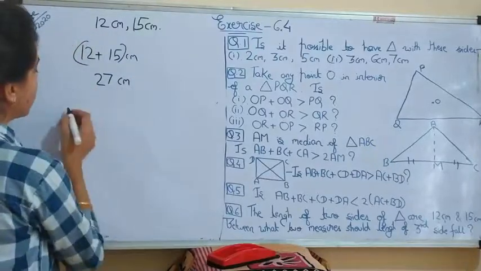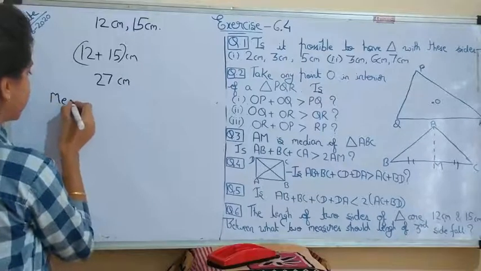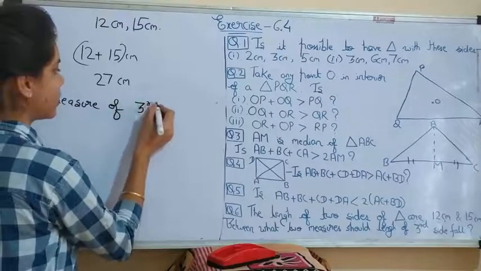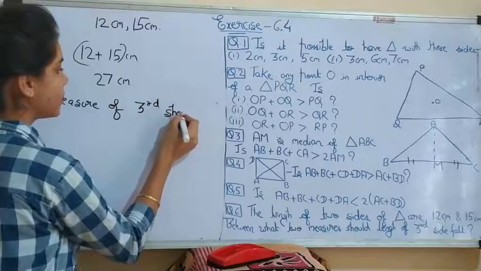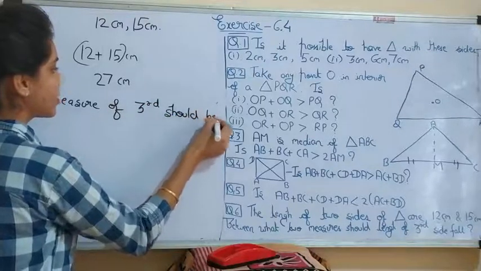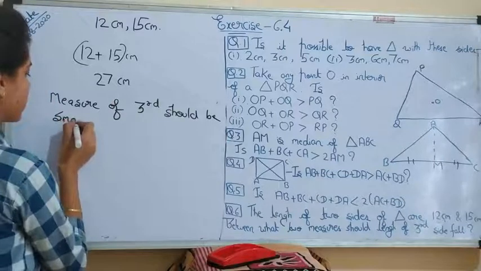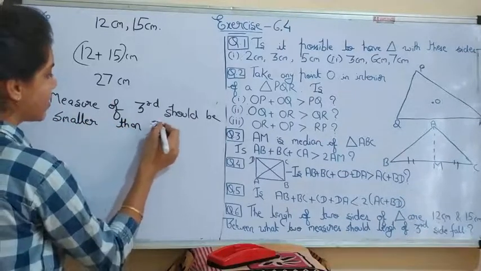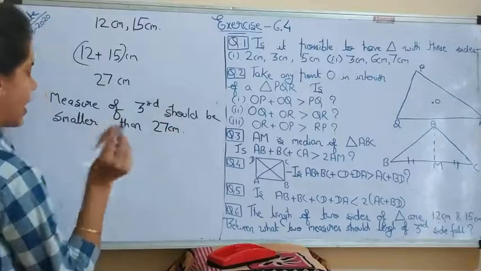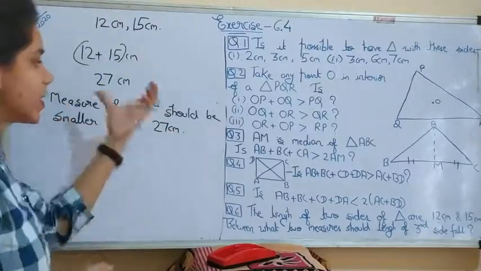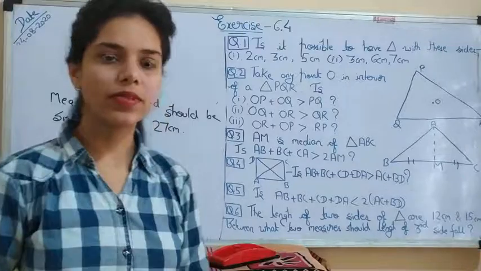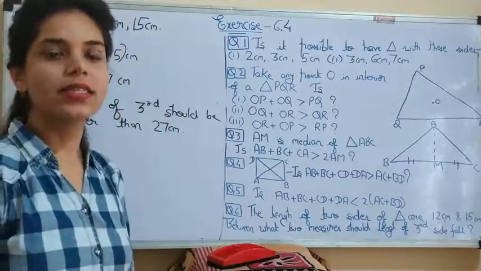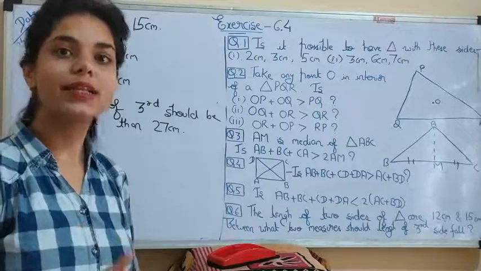The addition of two sides is greater than the third side, so the measure of the third side should be smaller than 27 centimeter. The second property of the triangle is that the difference of any two sides is smaller than the third side.